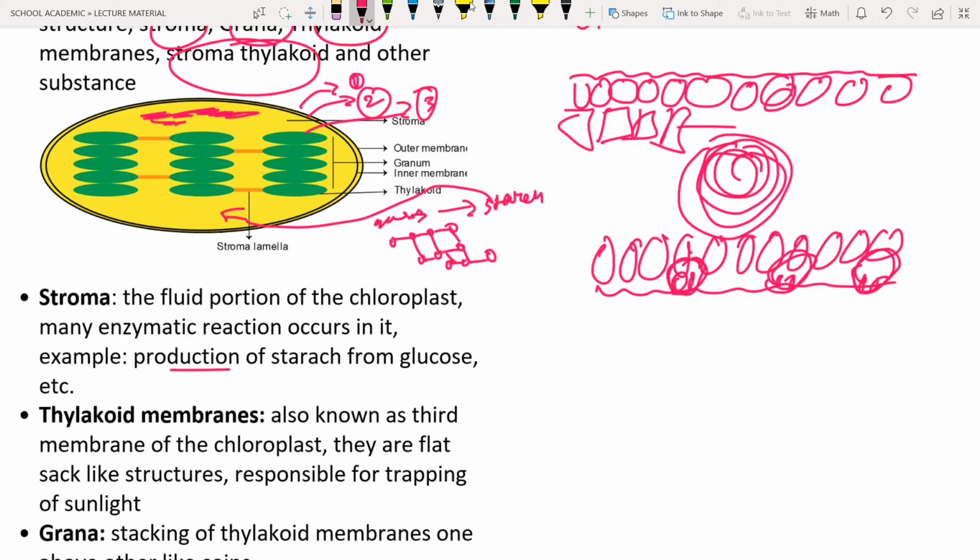So next is thylakoid membranes. Can you see the sac-like structures over here? These sac-like structures are known as thylakoid membranes. So they look like sacs. These sac-like structures known as thylakoid membranes are placed one above the other.